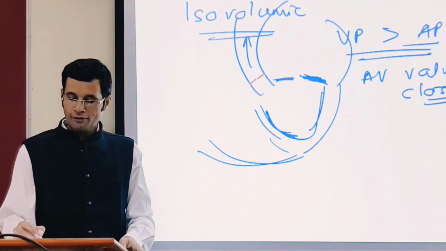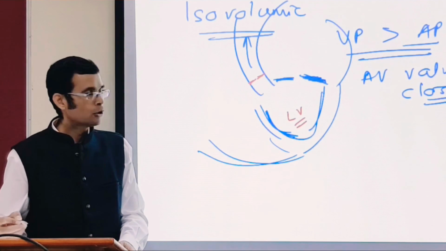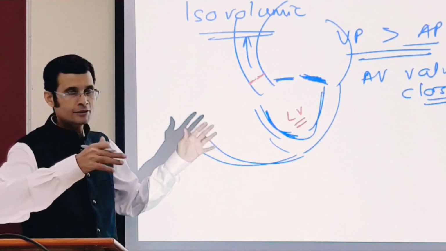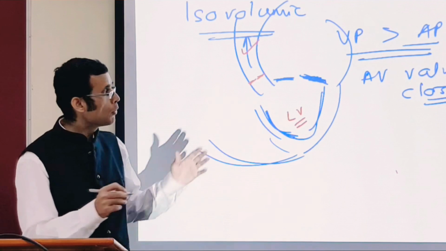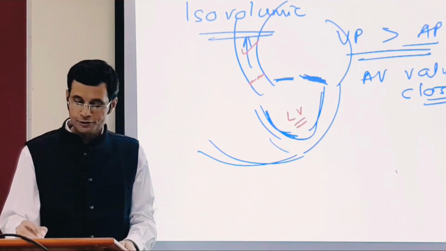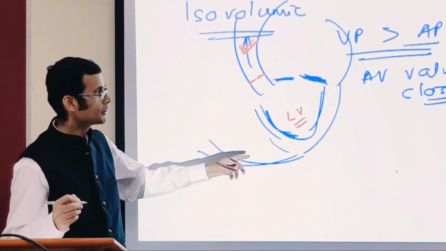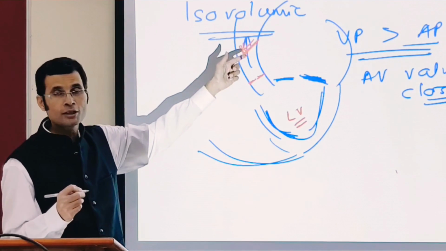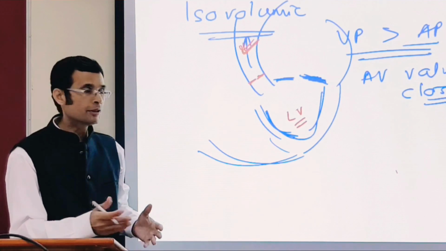Why has the aortic valve not yet opened? Because left ventricular pressure, although it is increasing, has not become greater than the aorta pressure. Aorta pressure is still more than the left ventricular pressure. So the aortic valve has not yet opened.